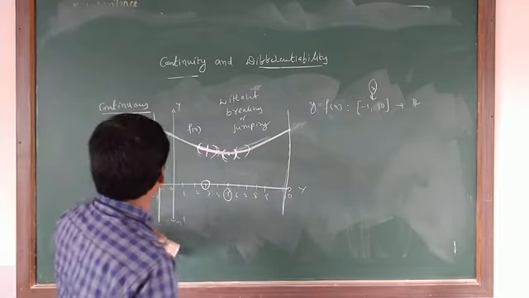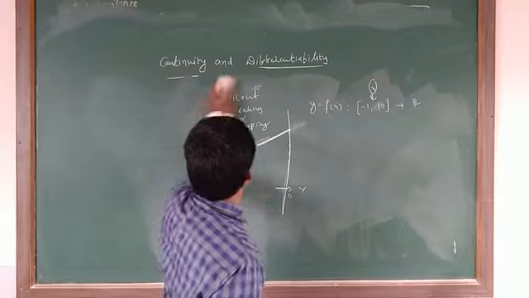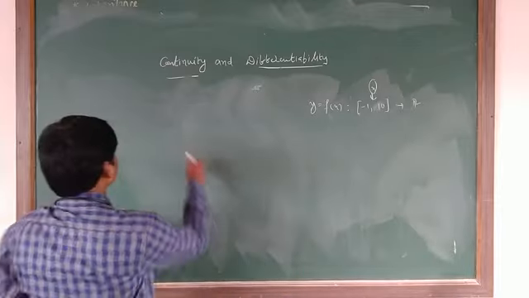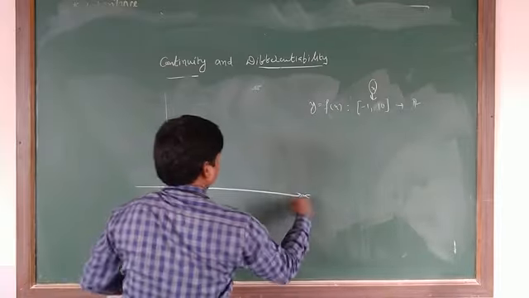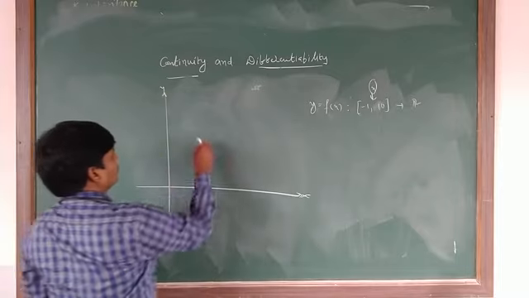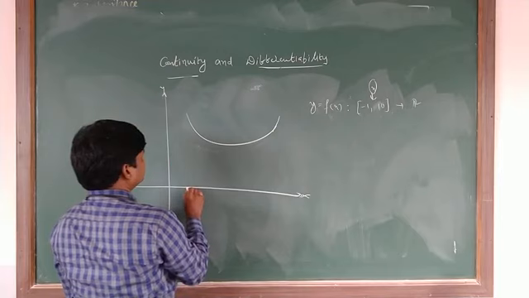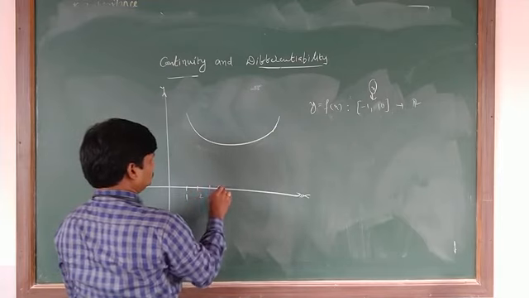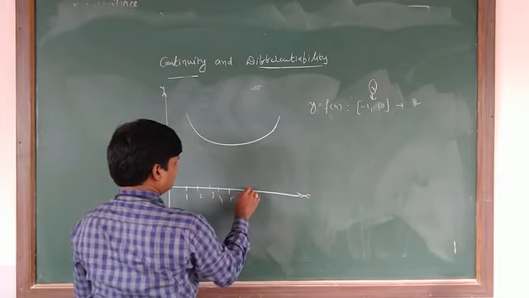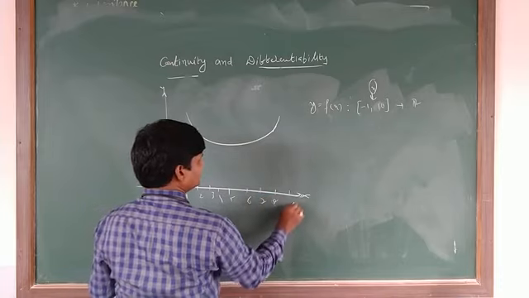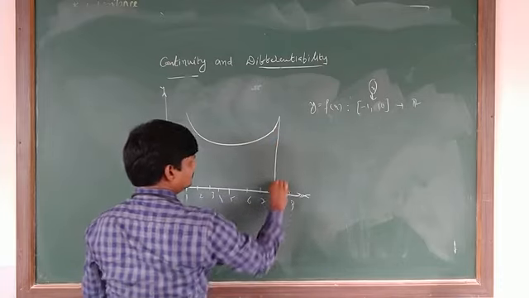I will try to draw some more here. Just a second. It is a graph, right? Here 1, 2, 3, 4, 5, 6, 7, 8, up to 8.